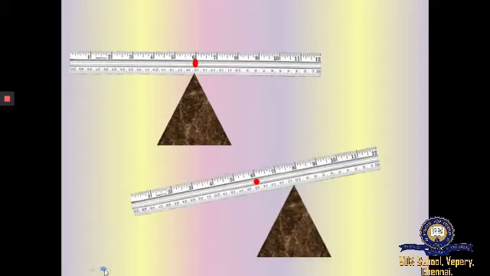For a regular object such as a uniform meter ruler, the center of gravity is at the center of the object. When the object is supported at that point, it will be balanced. So here the object is supported at the center, so it is in a balanced state. If it is supported at any other point, it will topple. It will not be in a stable position. It will fall down.